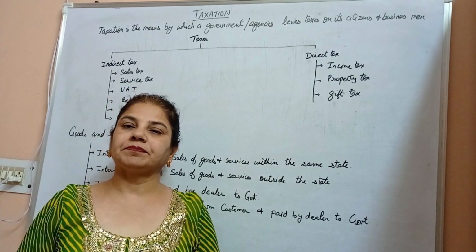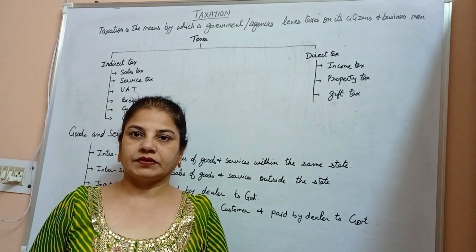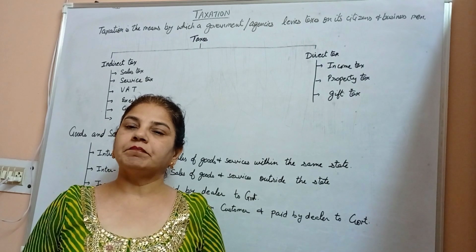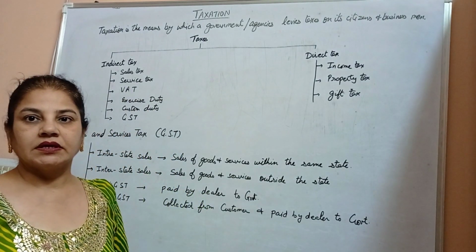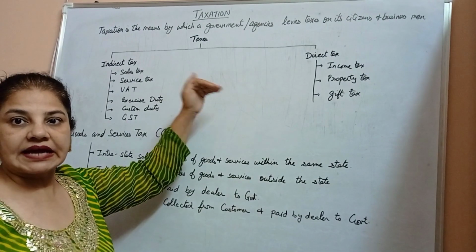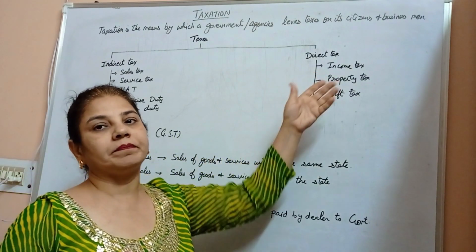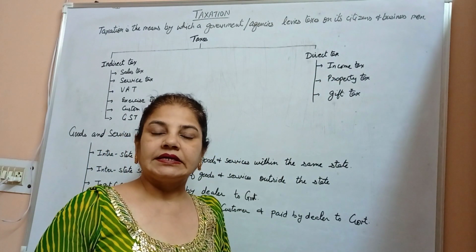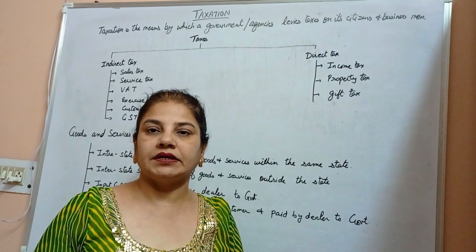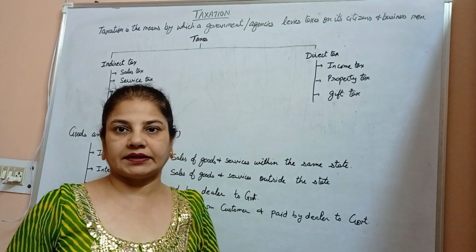Applied Mathematics, Chapter 15, Taxation. Taxation is the means by which the government or agencies levy taxes on its citizens or businessmen. Taxes are classified in two main categories: indirect tax and direct tax.